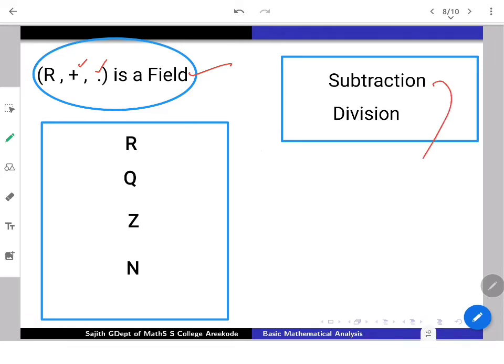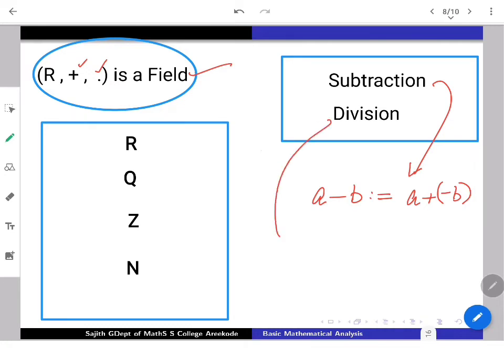One can formally define subtraction: a minus b is defined as a plus minus b. It means take the additive inverse of b, then add it with a. That is what is meant by subtraction.